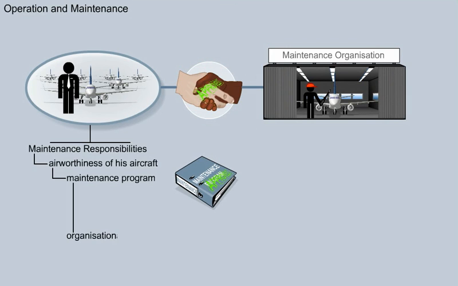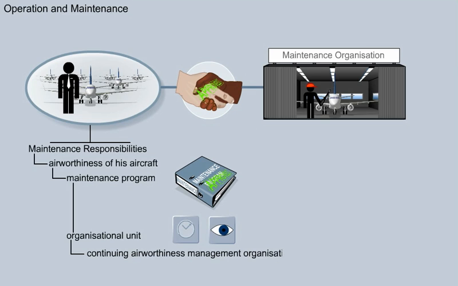In any case, the operator must have an organizational unit to order the proper maintenance from the 145 maintenance organization at the right time and must supervise the fulfillment of the job. This unit within the organization of the operator is called Continuing Airworthiness Management Organization, CAMO.